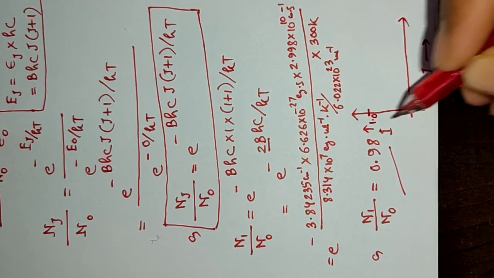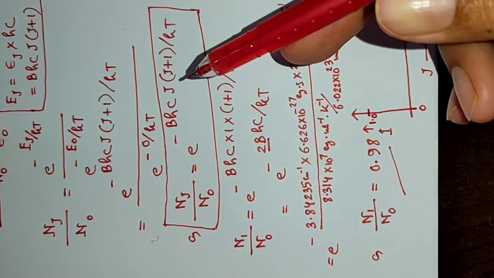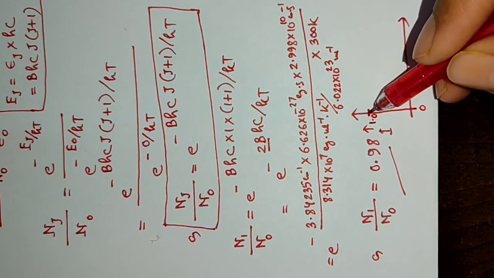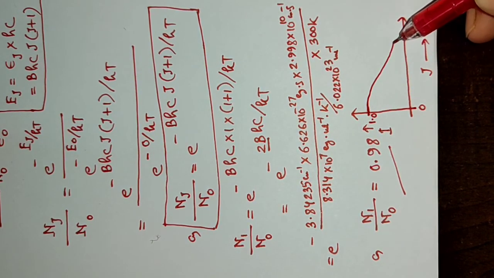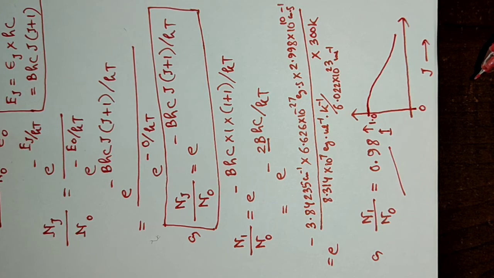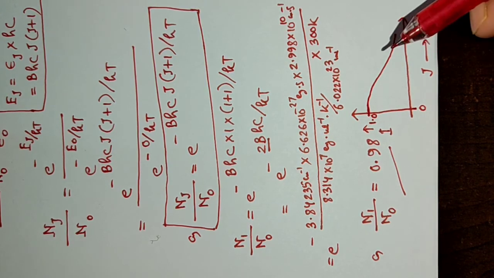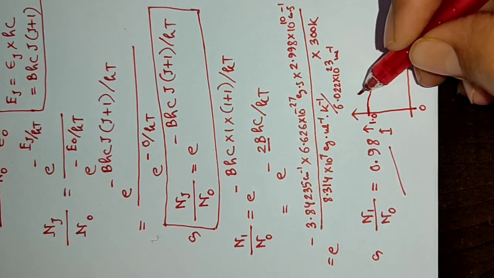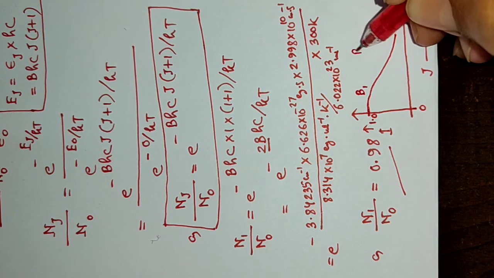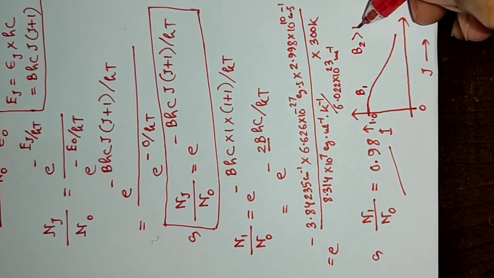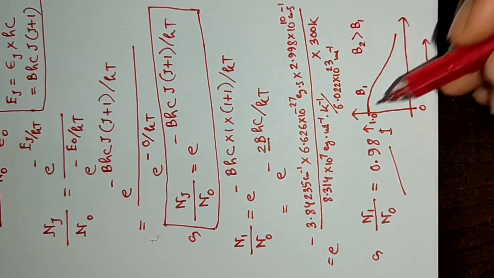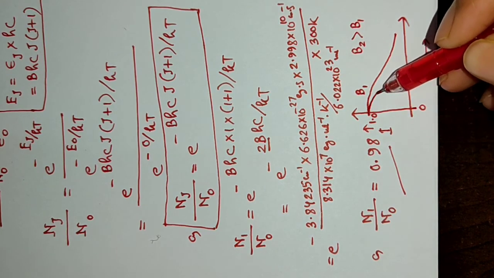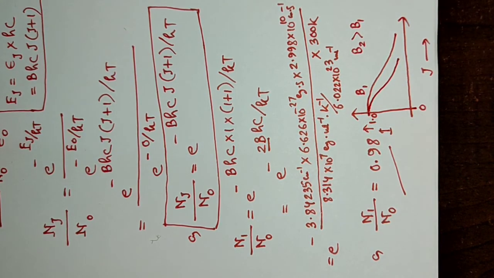And since it is exponential, it will fall exponentially. Now for a higher value, say this is for B1, if we take another molecule having B2 greater than B1, then it will fall more rapidly. So this is our theoretical prediction.